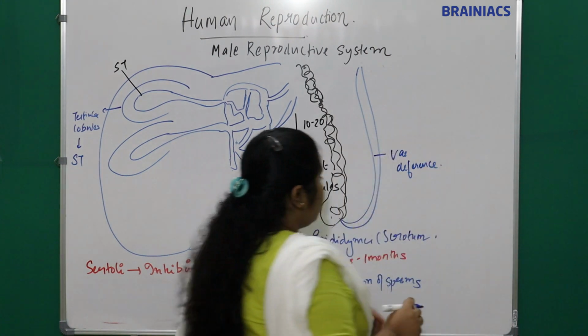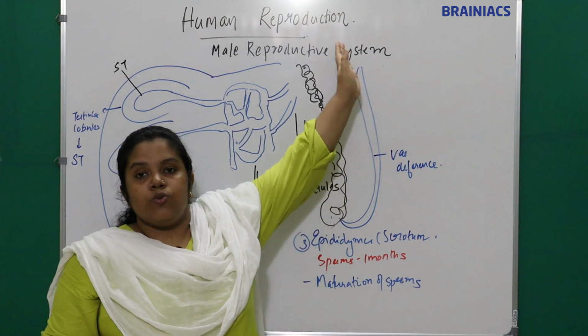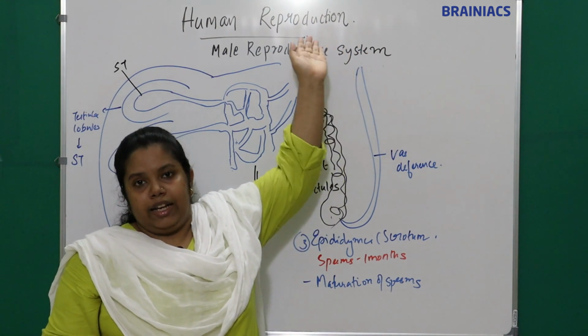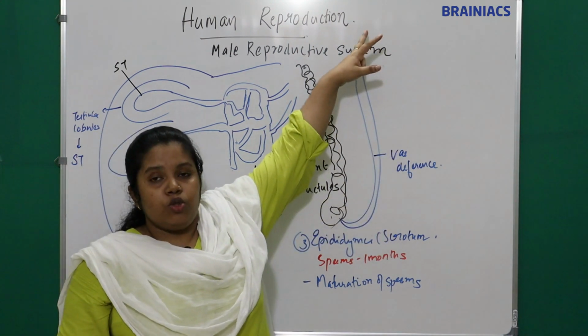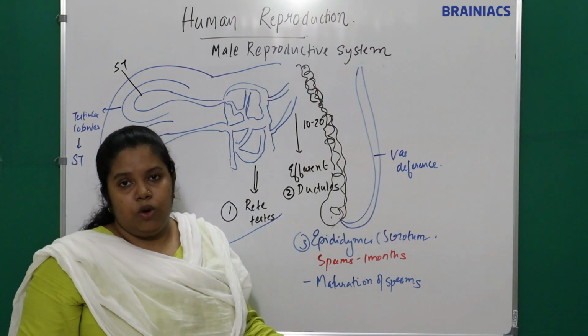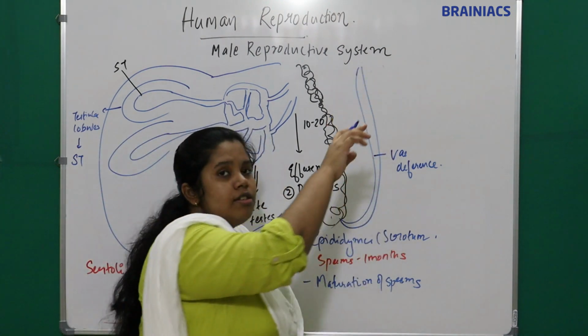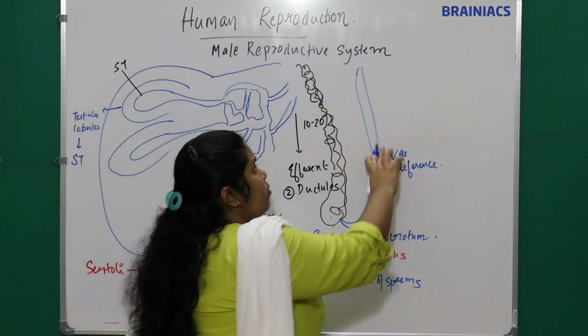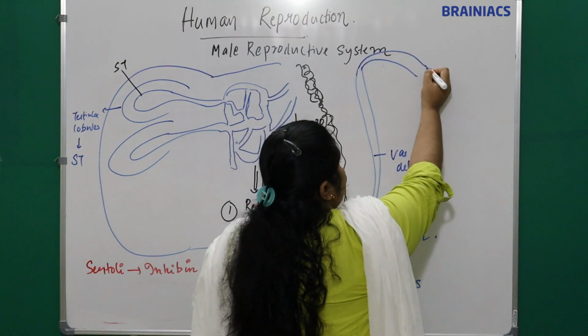This vas deferens will move into the abdominal cavity.